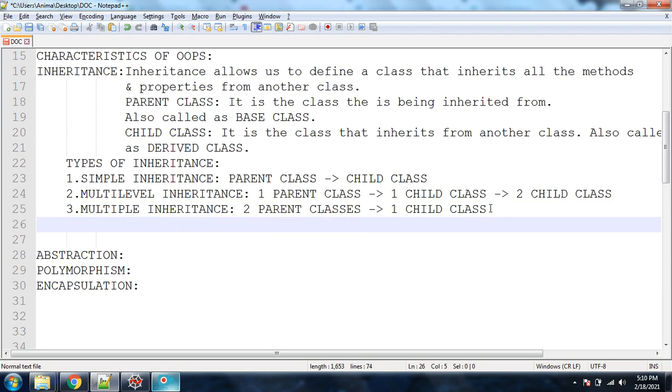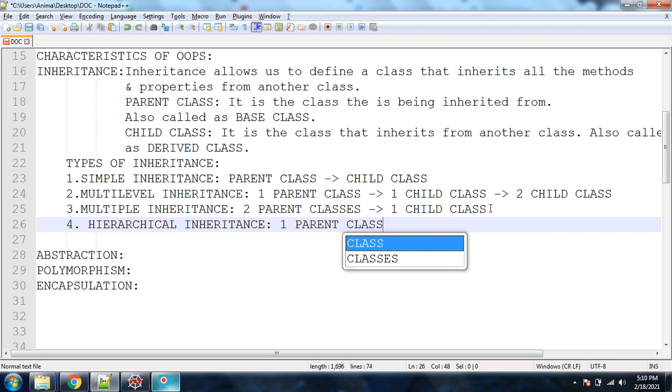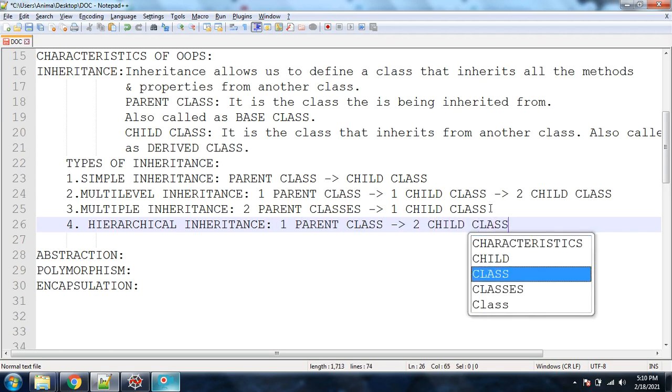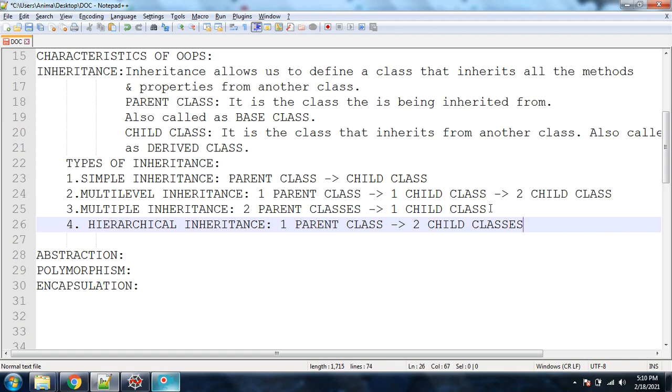Okay. Next comes your hierarchical inheritance. Hierarchical inheritance. Have I made any mistake in the spelling? Yeah, hierarchical. So hierarchical inheritance is a very simple thing. That's just a vice versa of multiple inheritance. One parent class will be there, and from this one parent class there will be two child classes. Got it? That means again I'm going in the back direction.